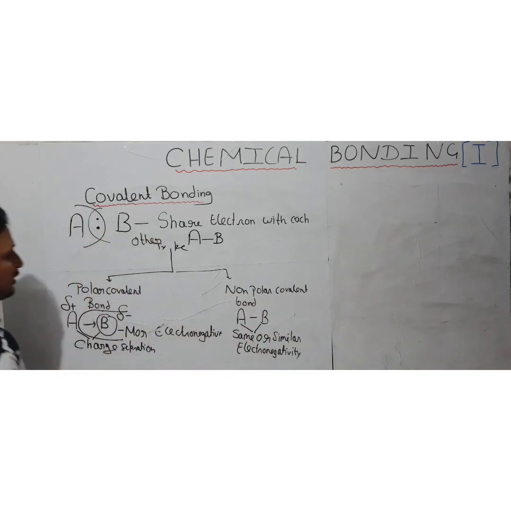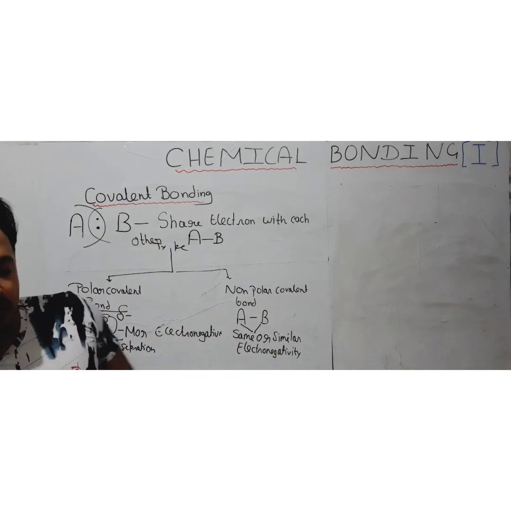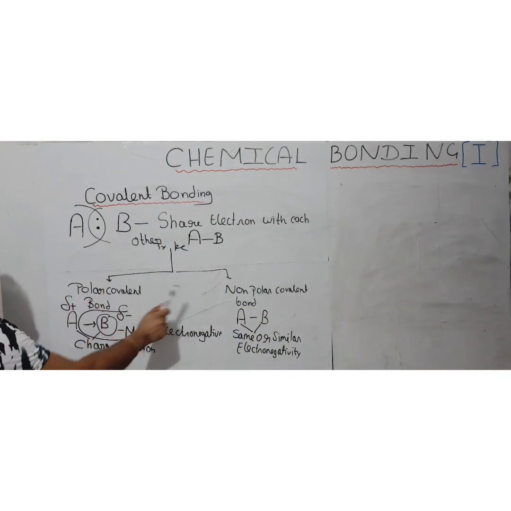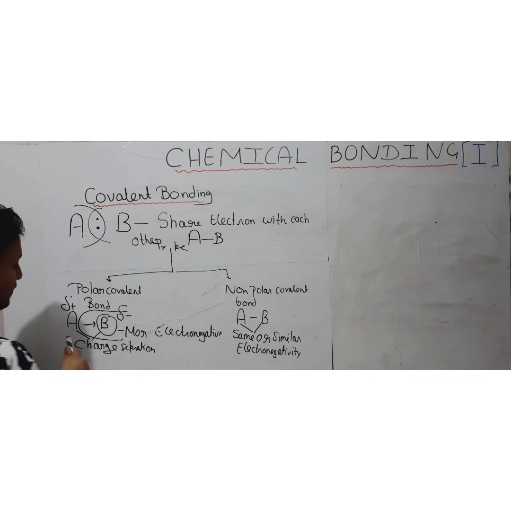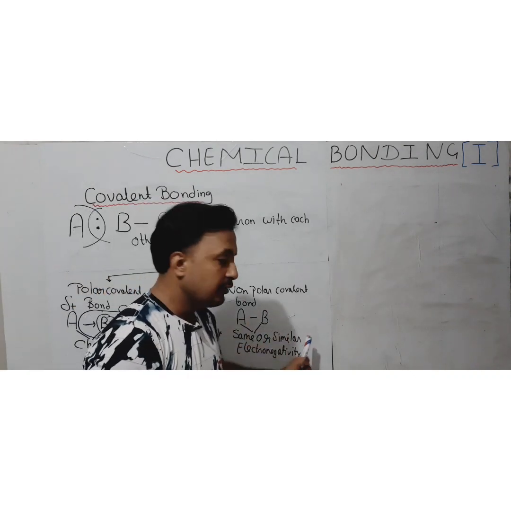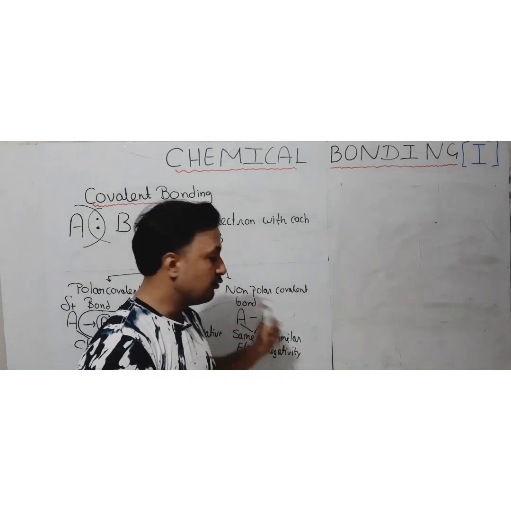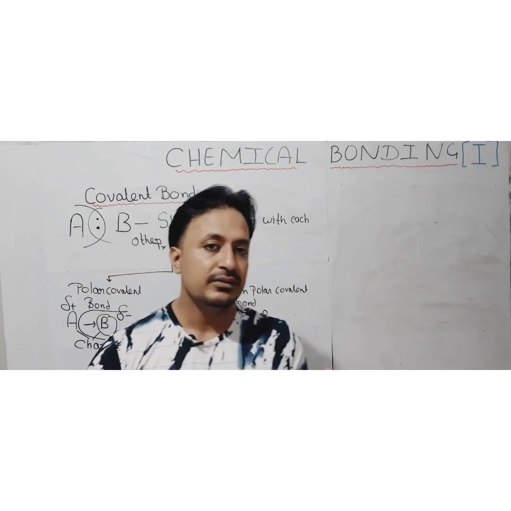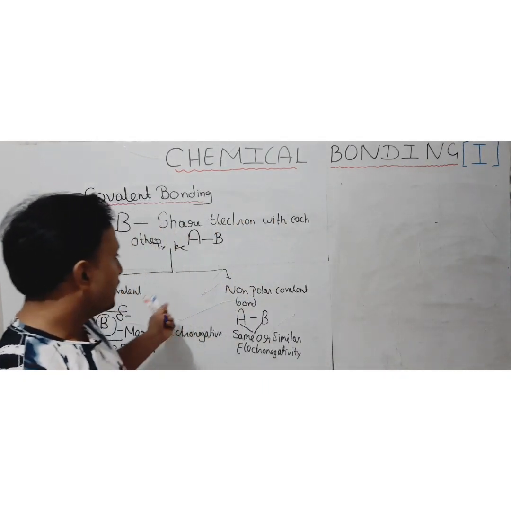So okay, you understand. So any type of bond which is formed by the sharing of electron is known as covalent bond. There are two types, polar and non-polar. Polar are one which will be having the charge separation, as more electronegative element will pull the electron more toward itself, while the other one is there which is not having any charge. There is no charge separation because the electronegativity of the combining atom is similar. Okay, so that is two type.